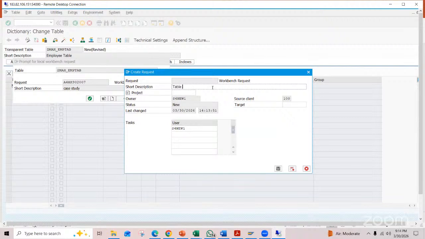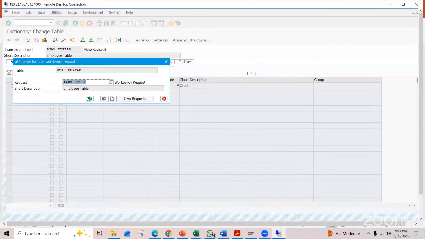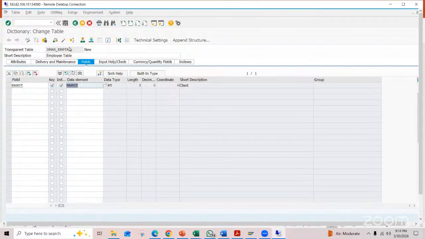Table, employee table. Click on save. Enter here. Now the second field, employee number. This is also a primary key concept here.